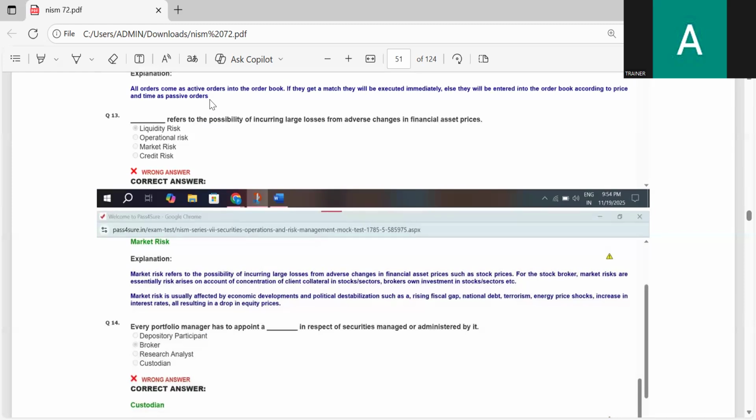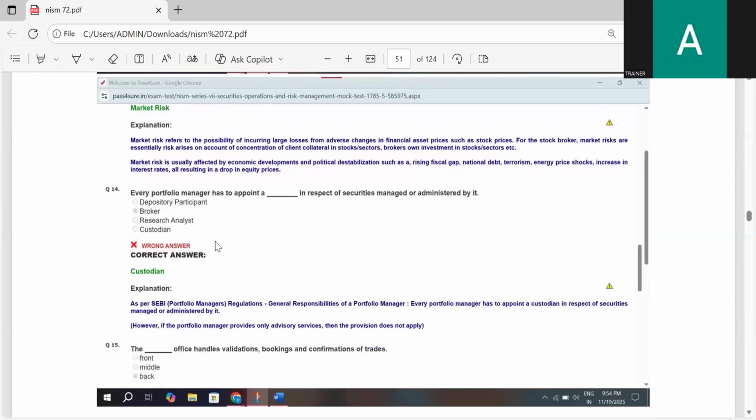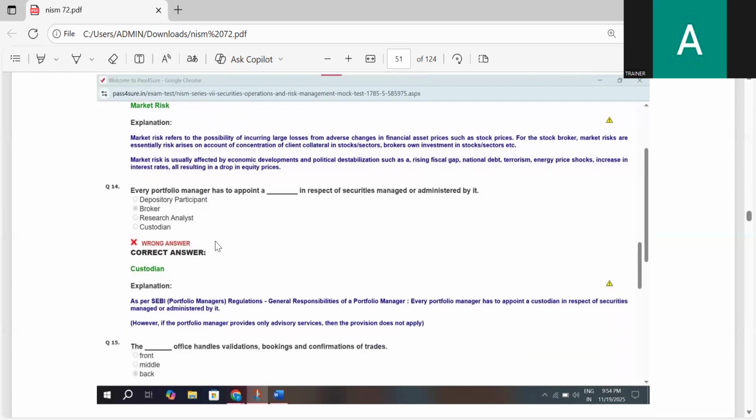Market risk refers to the possibility of incurring large losses from adverse changes in the financial asset price. The correct answer is market risk. Every portfolio manager has to appoint a dash in respect of the securities: managed or administered by a depository participant, broker, research analyst, or custodian. Every portfolio manager has to appoint a custodian in respect of securities managed or administered by it.